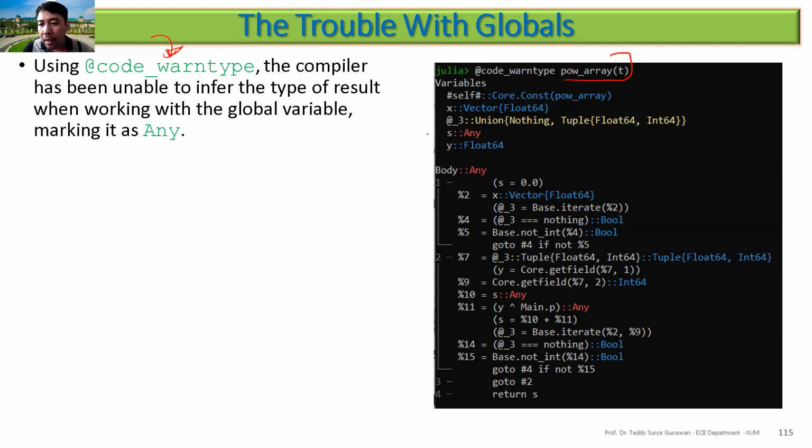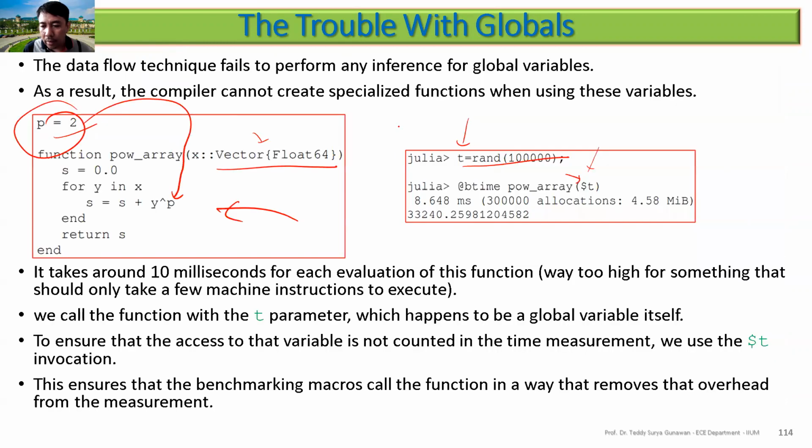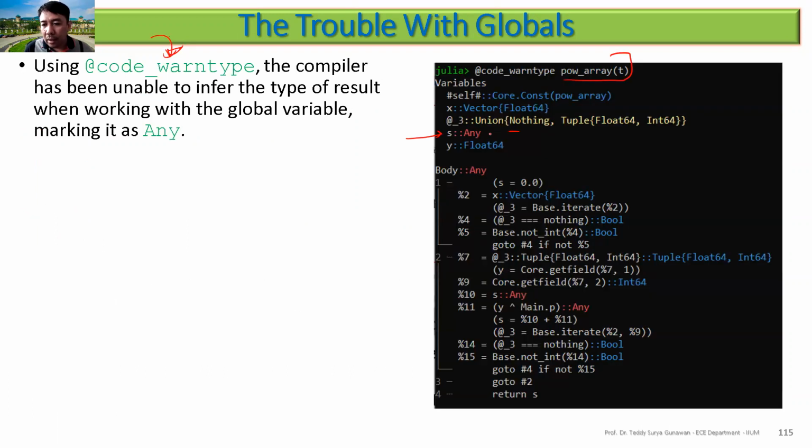Okay, then you can see here s will be any. What is s? S is here. This one will be any because the p is any. So you can see that the cost there. We cannot infer the type here, so it will put the any. Any is the top one.